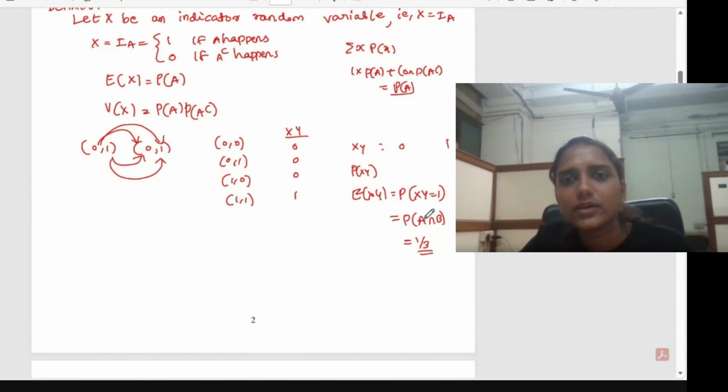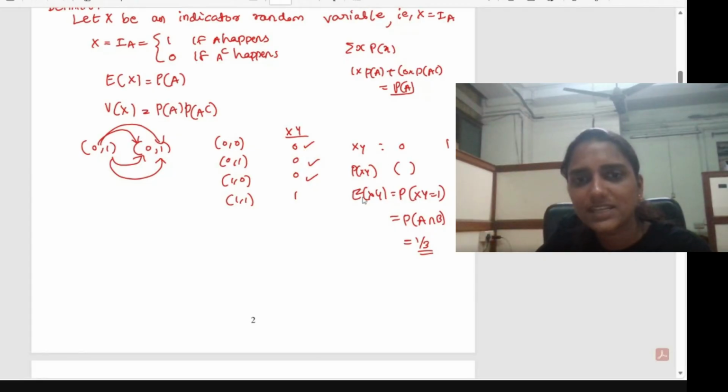So either you can check in this way, or you can find it differently. Since the random variable is taking only 0 and 1, this probability will be equal to the sum of these three probabilities: x equal to 0, y equal to 0; x equal to 0, y equal to 1; x equal to 1, y equal to 0. So you have to find these three probabilities and add them.